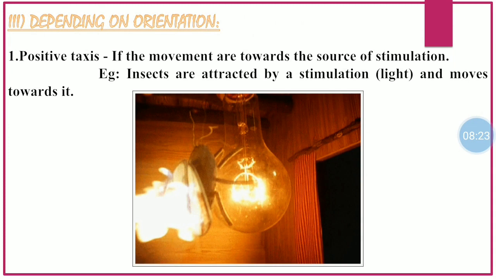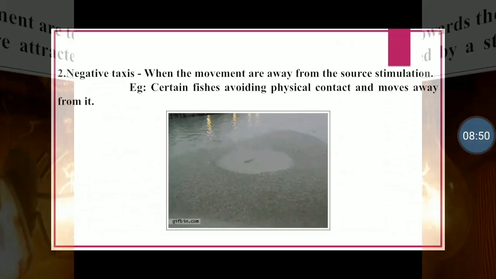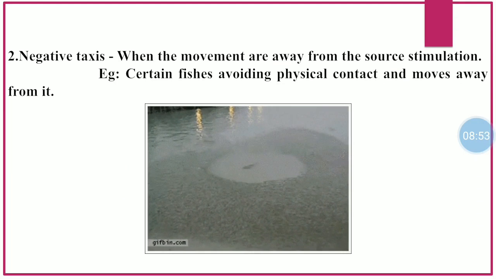Number 3, depending on orientation. Depending on orientation, it is of 2 types: positive taxis and negative taxis. Number 1 is positive taxis. Positive taxis takes place if the movement is towards the source of stimulation. As for example, you can see in the figure, an insect attracted to a light bulb. Number 2, negative taxis. Negative taxis occurs when the movement is away from the source of stimulation. As for example, you can see in the figure, small fishes are moving away from the predator fish.